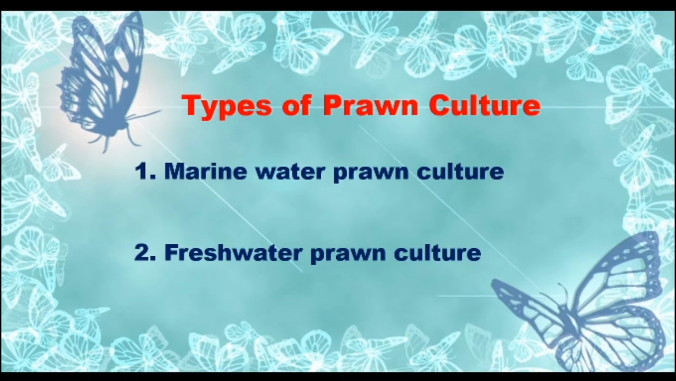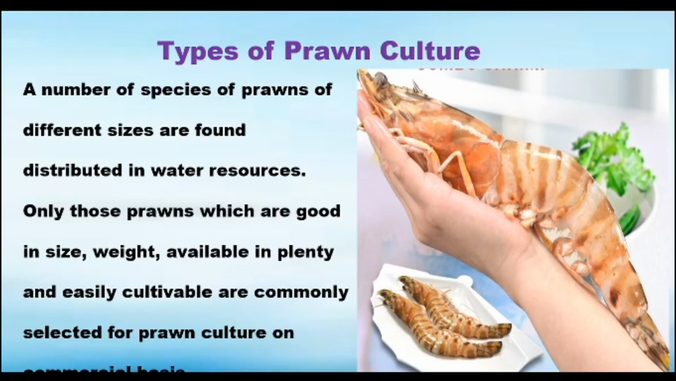This question they may ask: what are the types of prawn culture? There are two types of prawn culture. One is marine water prawn culture, another is freshwater prawn culture. So, types of prawn culture.